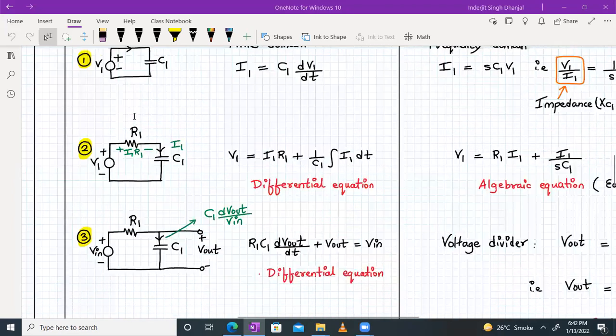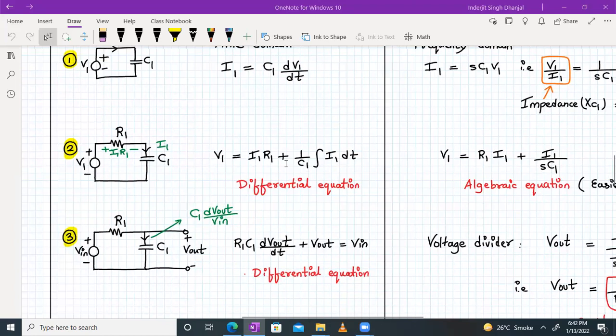Now we will add a resistor. So resistor R1 is added. Now the current flowing through the resistor will create a drop, so it will be an I1 R1 drop, right? And if we apply KVL, it will be V1 minus I1 R1 minus the drop across capacitor C1, where I1 is the current flowing through capacitor C1, equal to 0. So we can write V1 equals I1 R1 plus 1 upon C1 integral of I1 dt, right? That's the direct formula for the voltage across the capacitor in terms of the current passing through it.